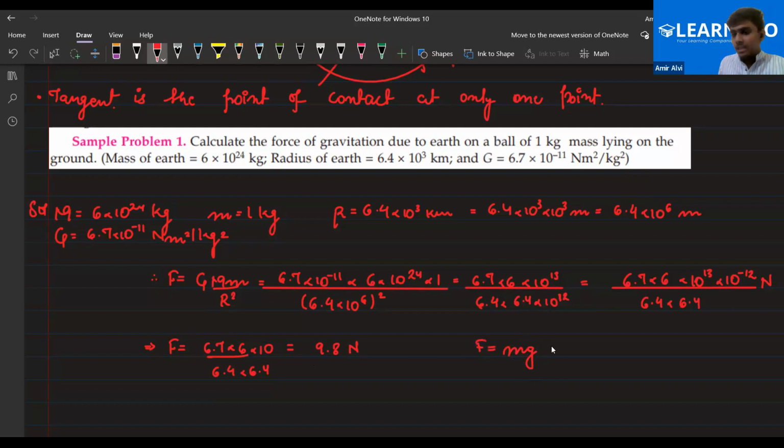So mass is 1 kg and the gravitational acceleration is 9.8, so that is 9.8 Newton. Isn't it the same? In this, we have found out the amount of force that is exerted by the earth on our body. Am I clear to all of you? Please do let me know, everyone.